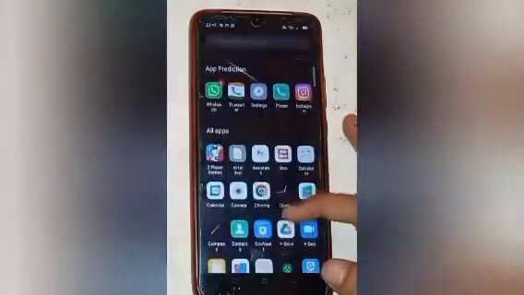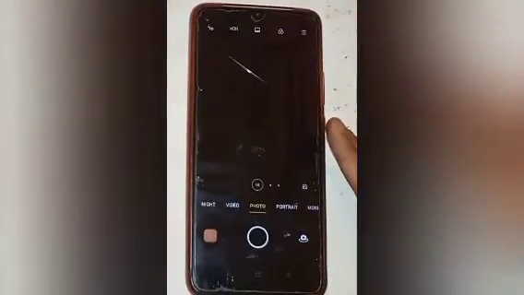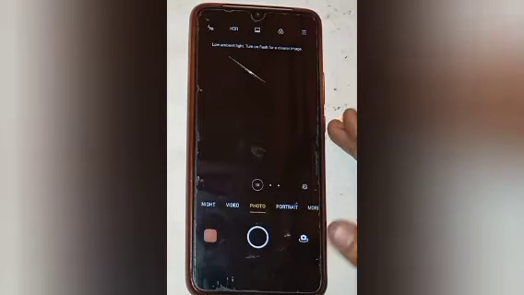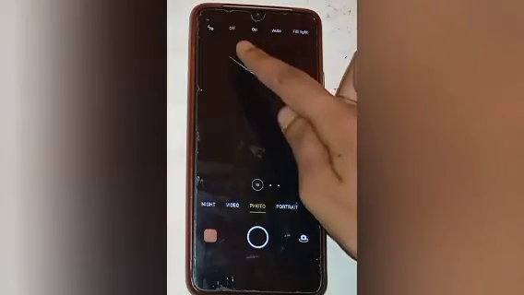Firstly, scroll up and move to the camera icon. Here you will see it, click on the camera. Now you will see many options here. So if you want to know about the use of camera flashlight on and off, firstly turn on the flashlight. Here you will see the flashlight is off.